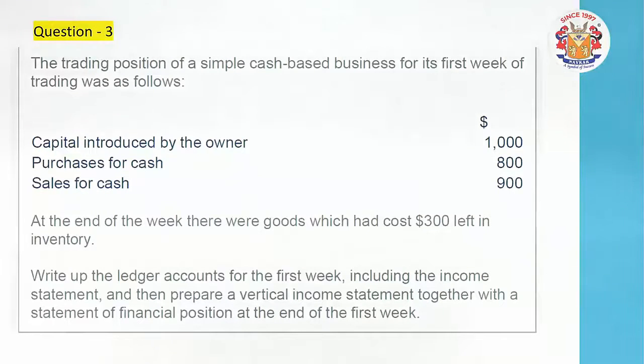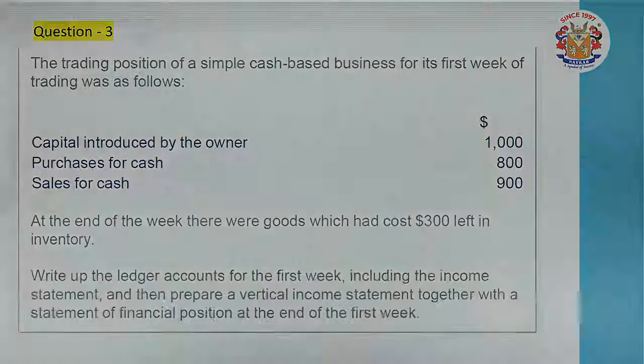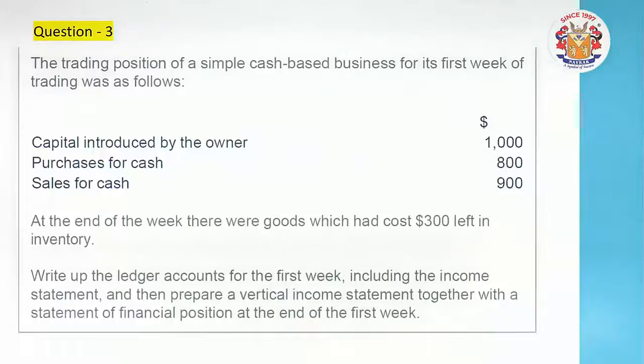Friends, right now here the closing inventory at the first week we have 300. How can we take it to the debit credit? Again, rewind. Yes, please, you can remind it. Wherein, as an inventory is a stock, it's an asset, it is debit, and it will be a credit part of the income statement. So friends, income statement also consists of this debit credit part when it is made up of T shape. So let us head towards how we will look into the trial balance and the statement of position and the income statement also.